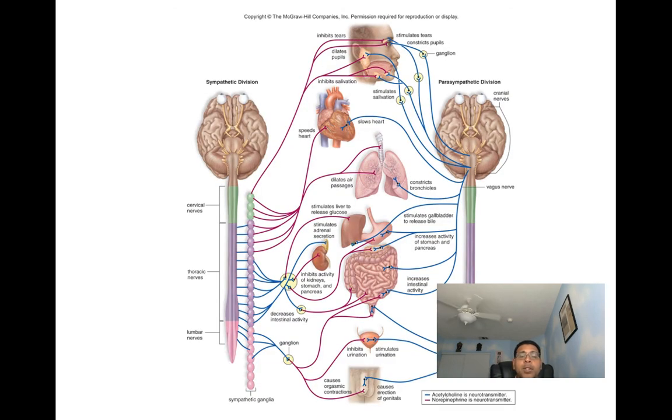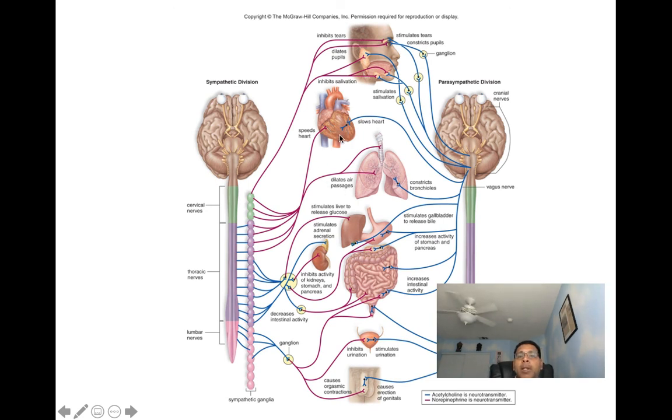So here's a nice picture that depicts both the sympathetic and the parasympathetic divisions. You can see our body is always going to be in one state or the other. You're either in a sympathetic state or in a parasympathetic state. In the sympathetic state, it speeds up the heart. It inhibits tears. It dilates the pupils, right? We want to dilate the pupils so we can allow more light in case we have to fight or flight. When you talk lungs, it dilates the air passages. We want to get more oxygen in, in case we need to fight or flight.